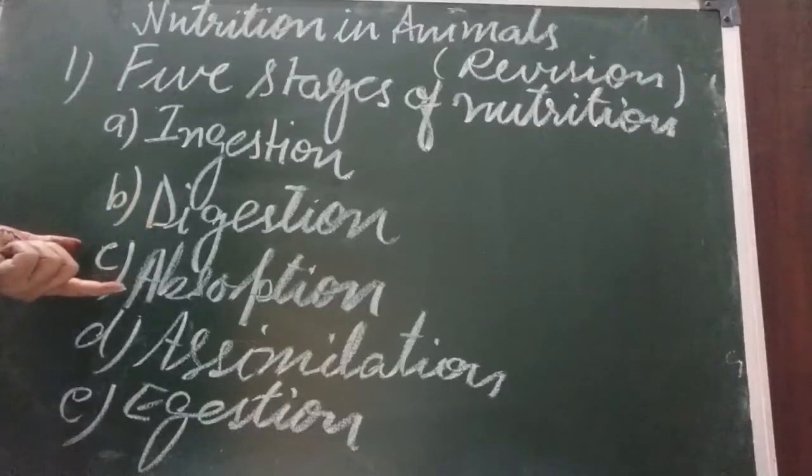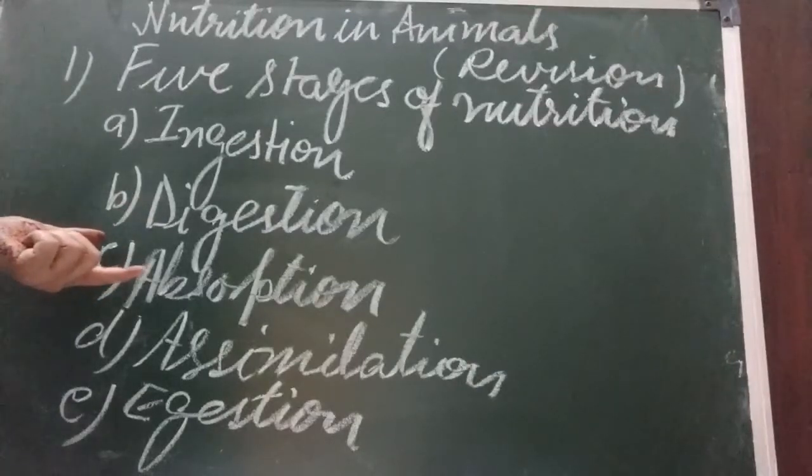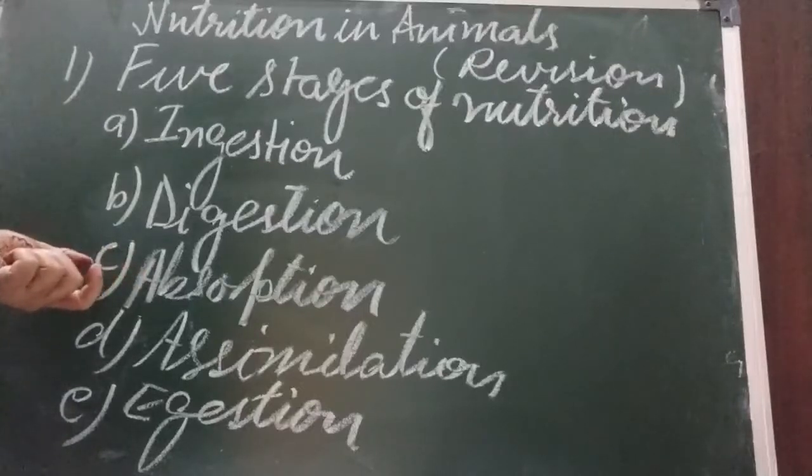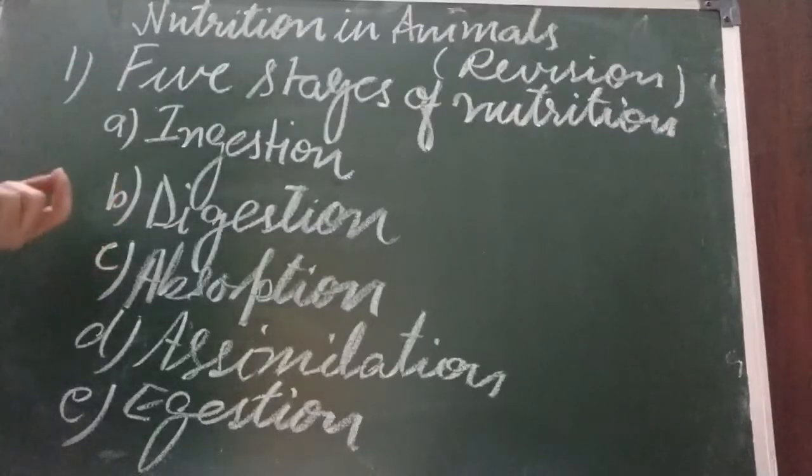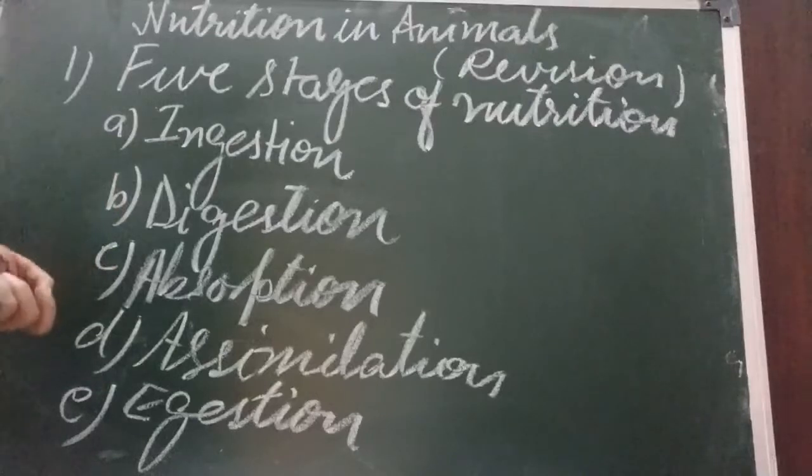Next is absorption. What is absorption? The uptake of the soluble substances produced during digestion by the tissues in the body is called absorption. This takes place in the small intestine in humans. I will explain you again.